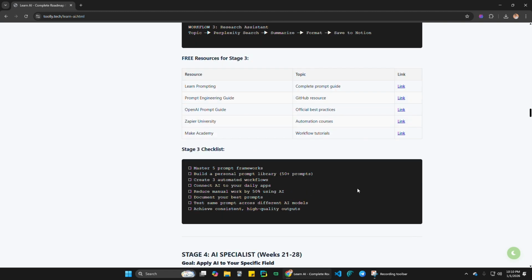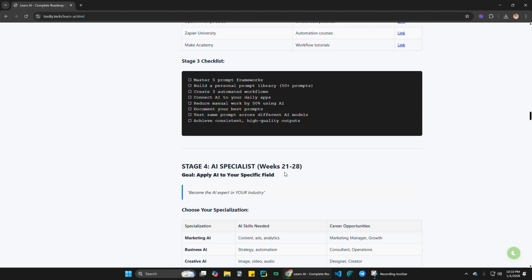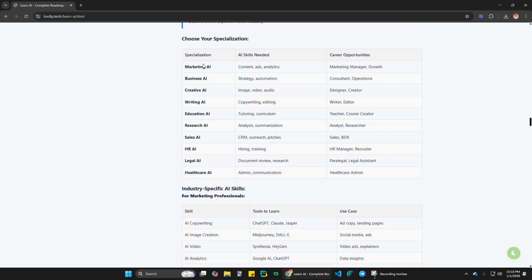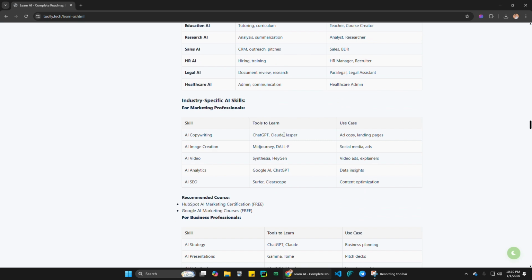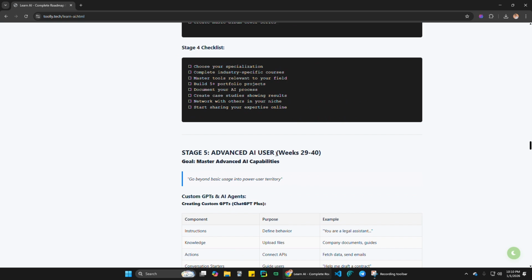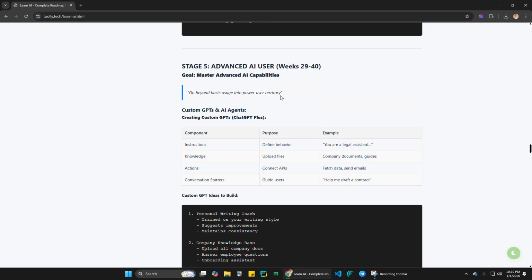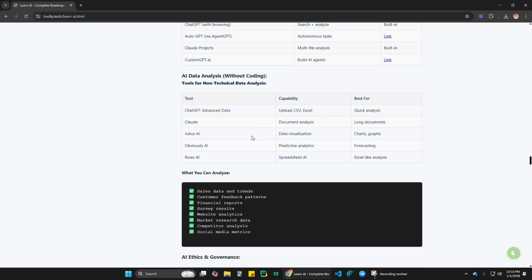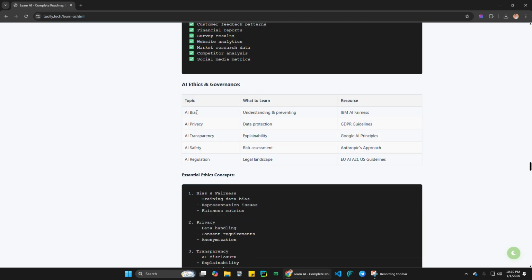Here are the resources for AI specialists, if you want to become an AI specialist in marketing. Here, if you want to use AI in the marketing department, there is creative marketing and HR. Skill-based AI includes AI copywriting, AI art, AI design, AI video, everything here. Advanced AI usage goes from basic to powerful: ChatGPT browsing and tools, data analyst, AI data analyst without coding, AI bias and safety.